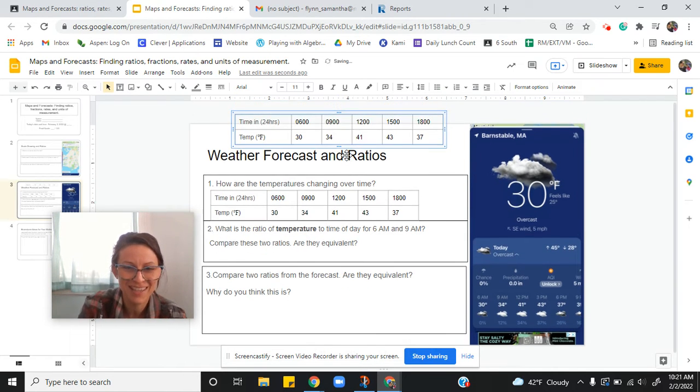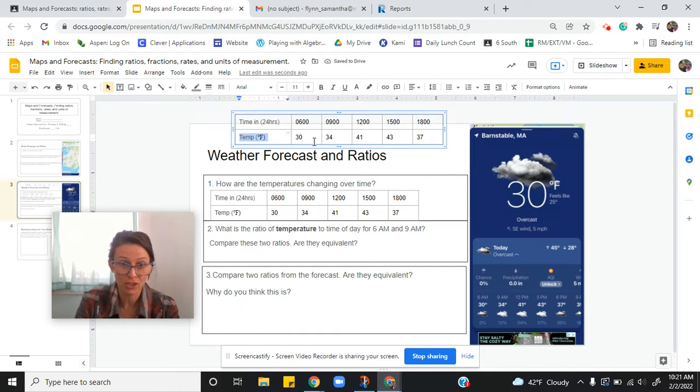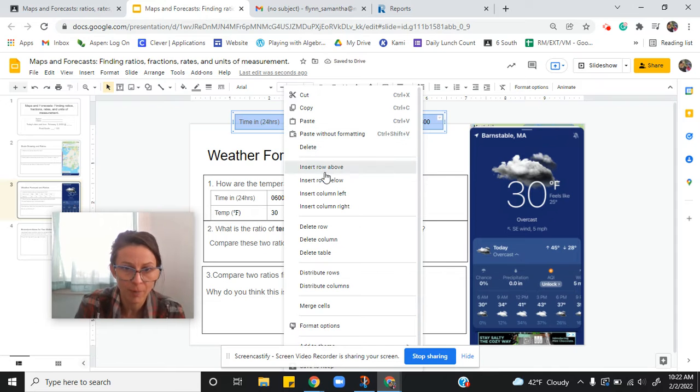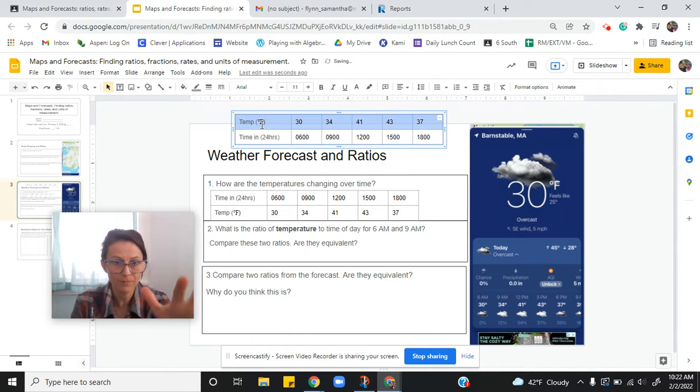Thank you for your patience. So we could switch this entire row and put it above the time, because ratio order matters, right?